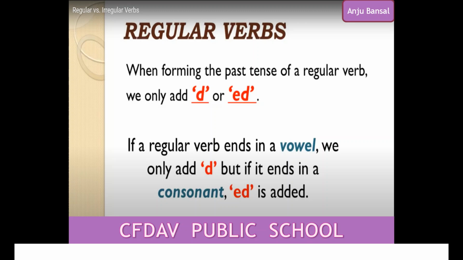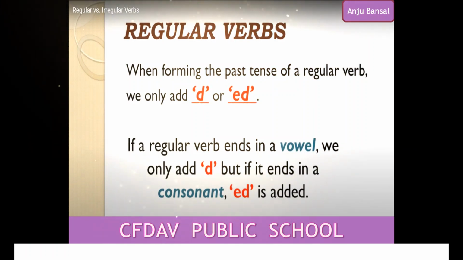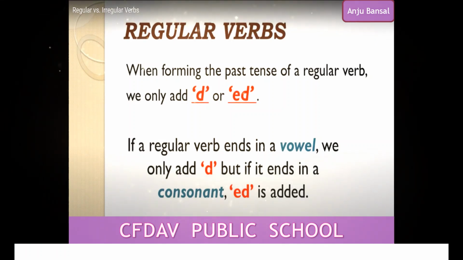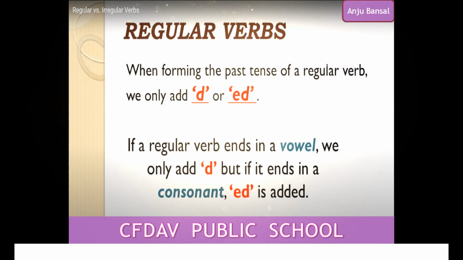Now, when do we add d or ed? How do we know when to add d or when to add ed? What is the difference in adding d and ed? For this, we have to notice the verb. If you read the verb, you will notice if a regular verb ends in a vowel.